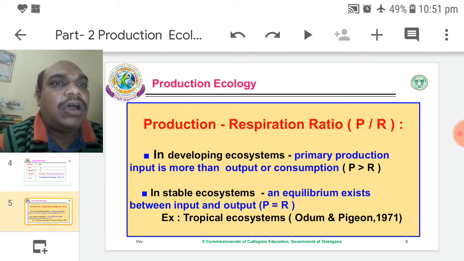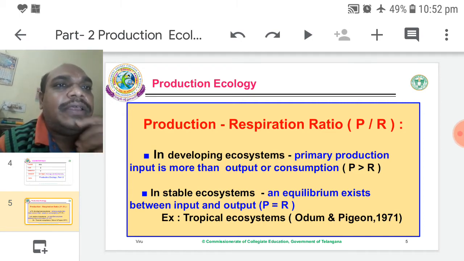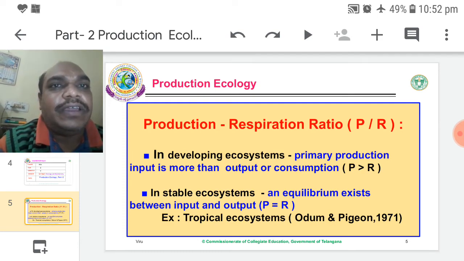That is called R. Production amount is considered as P, consumed amount is considered as R. Whether they are almost equal or unequal, that is called the P by R ratio. Simply, the relationship between photosynthesis and respiration amounts.